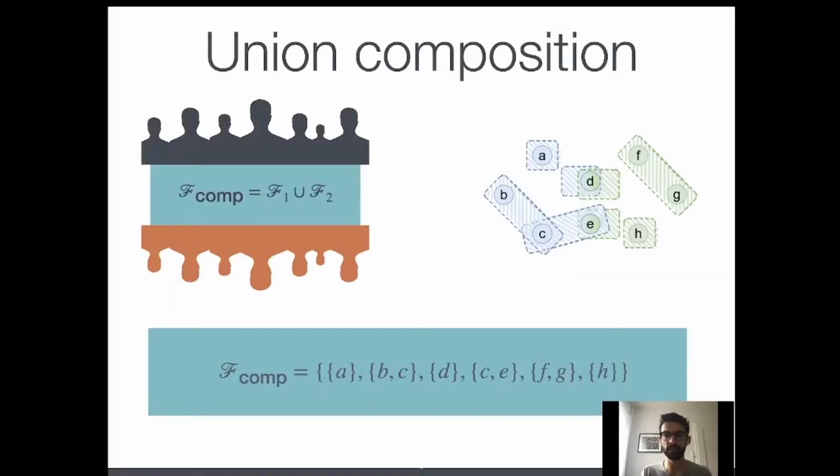Our first formula is what is called union composition, which is simply the union of the two different fail-prone systems. The result is given by this formula. It is well suited, as it is possible to derive a Byzantine quorum system, but there are some pitfalls.